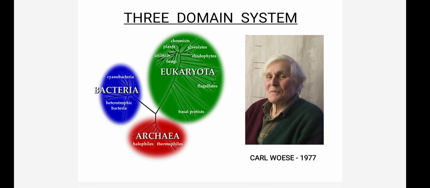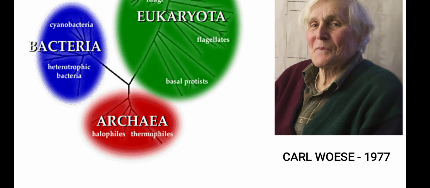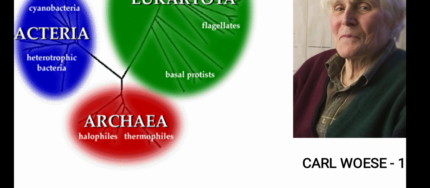Now in the classification, there are 3 domains of life. So the scientist Carl Woese classified organisms into 3 categories: archaea, bacteria, eukarya. So this is a broad classification. The scientists classify the organisms into 3 major categories: archaea, bacteria, eukarya. First, what is archaea? Archaea in the sense halophiles and thermophiles. Organisms which are living in extreme conditions are called archaea.